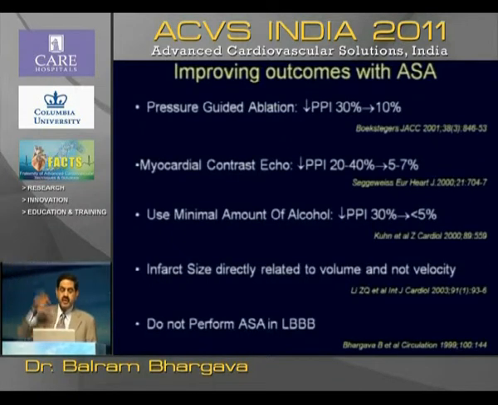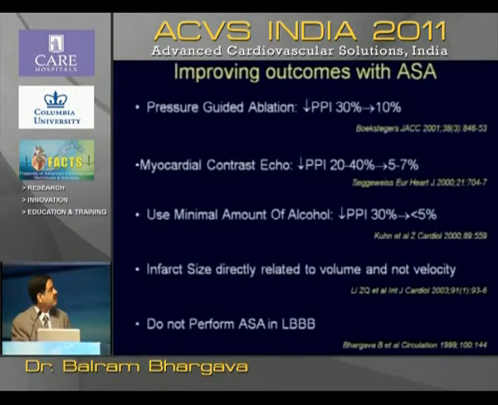Now, how do you increase the outcomes after alcohol ablation? There was, as I mentioned, pressure guided. You inflate the balloon in the septal artery and then see the fall in the gradient in the correct septal, and also see for any arrhythmias or bundle branch blocks. This reduced the permanent pacemaker implantation from 30 to 10%. Myocardial contrast echo reduced it from 40 to about 5%, and minimum amount of alcohol is probably the most important predictor, and that has reduced the requirement of permanent pacemaker implantation to less than 5%.